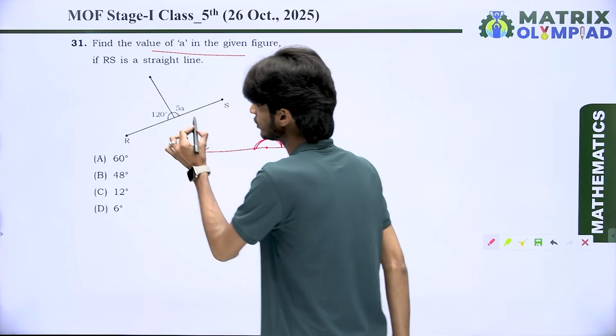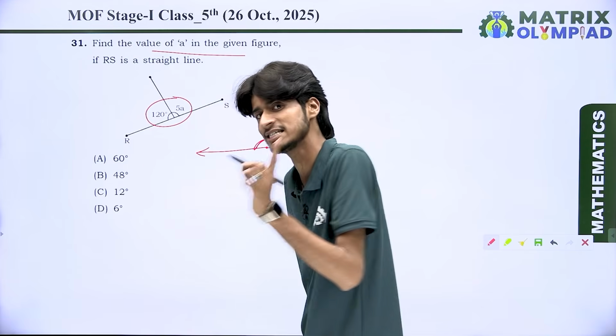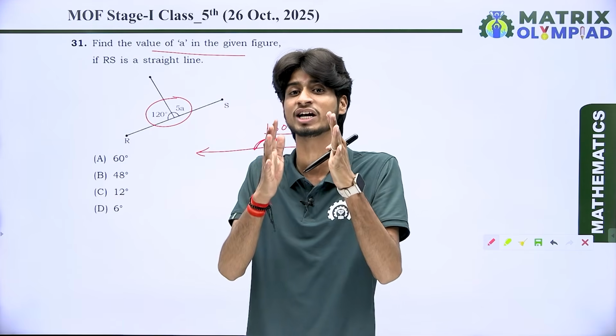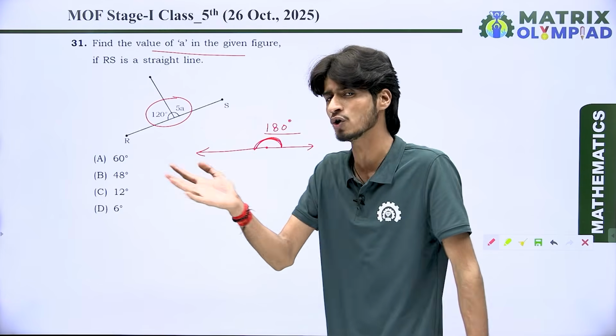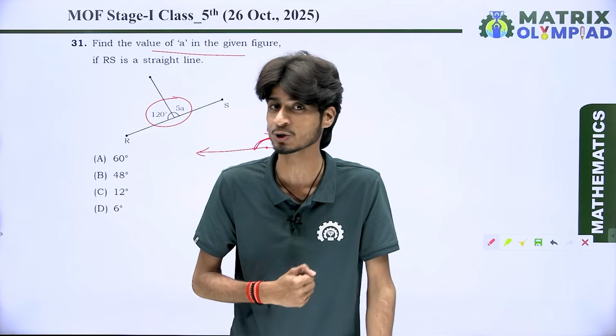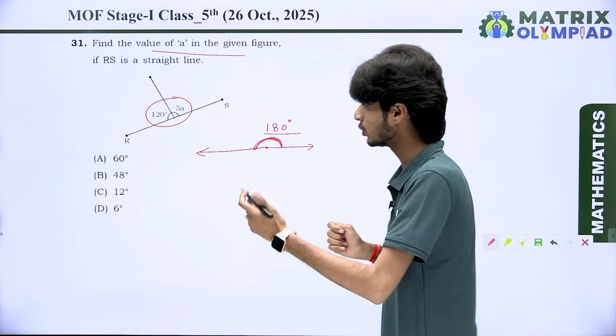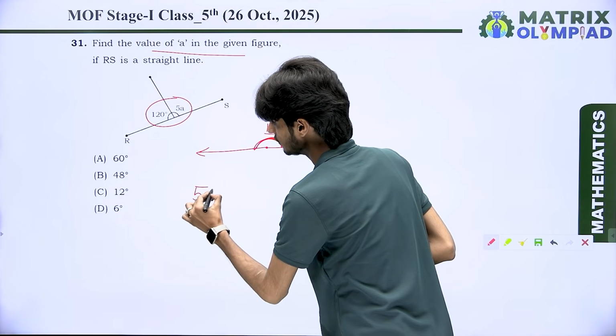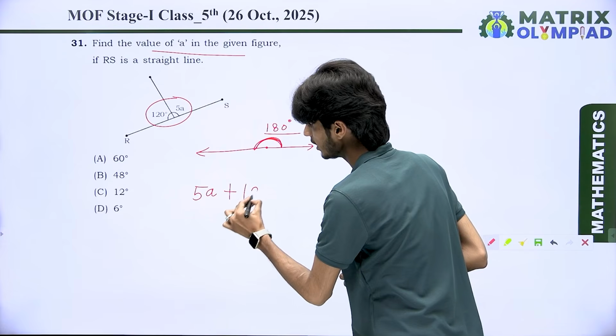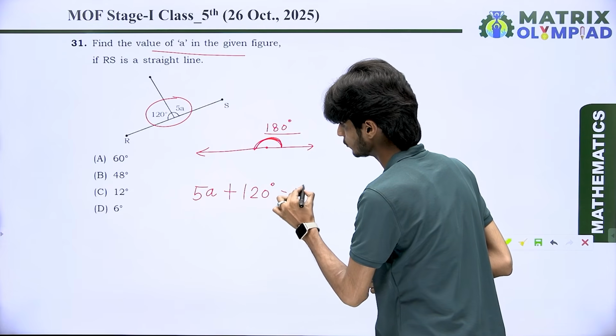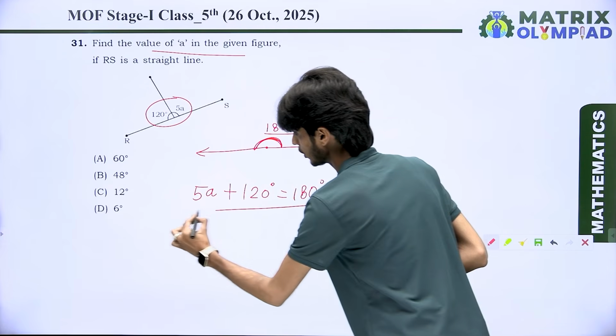Here we have two adjacent angles, and they make a straight line. That means we also call them a linear pair, so the sum of both of them is 180 degrees. So the sum of 5A plus 120 degrees is equal to 180 degrees.